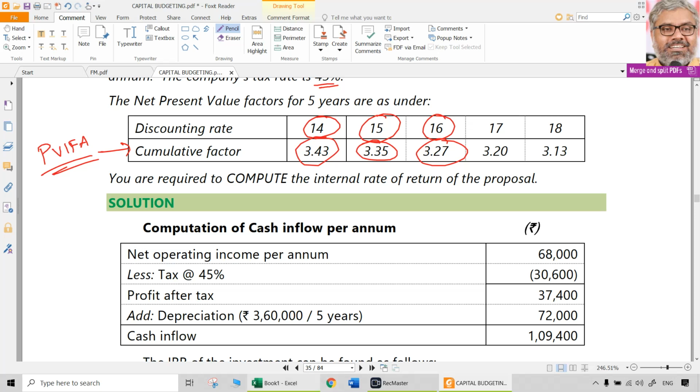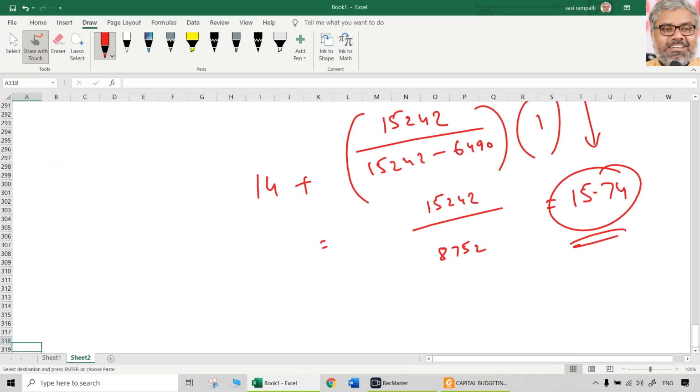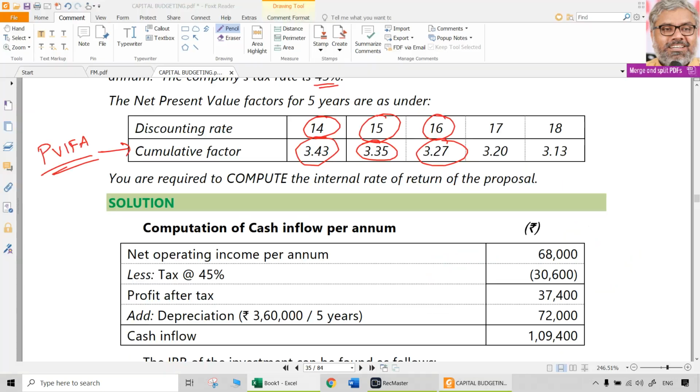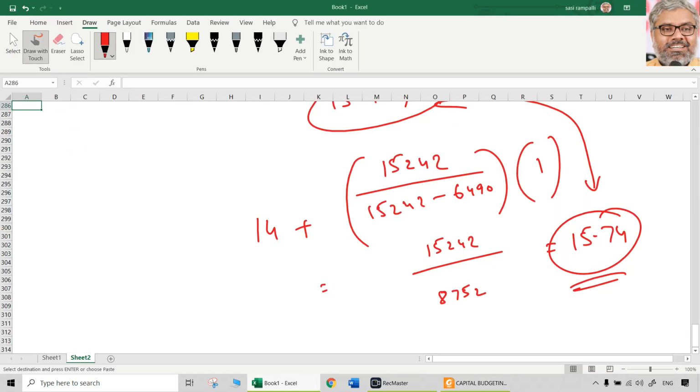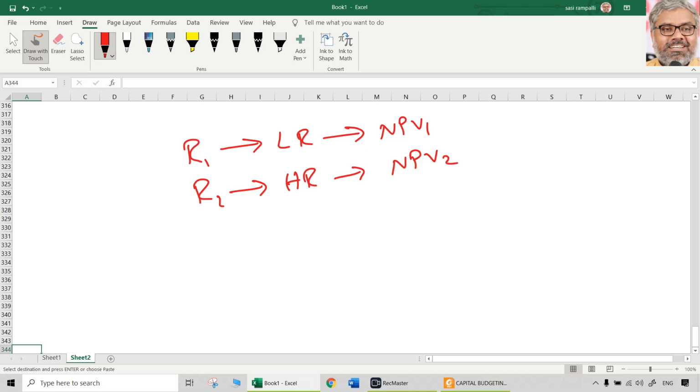As we have seen here, in the second calculation, NPV2 and NPV1 were both positive. So what happened? Nothing happened. Still the answer will be the same. But the main point is the formula and the core concept. The core concept is that two rates are there. R1 is definitely a lower rate, whatever it is, and at that there is some NPV called NPV1. R2 is a higher rate, whatever it is, and whatever amount comes at that is NPV2.